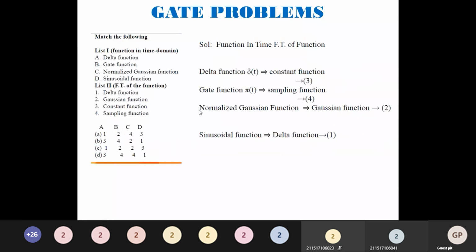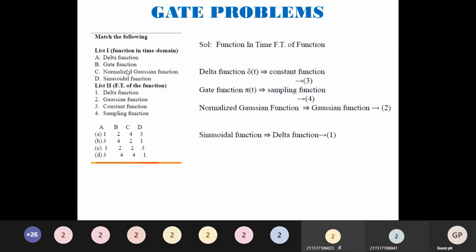Again, a match the following problem. First one, function in time domain. What is the function in frequency domain? Delta function, gate function, normalized Gaussian function, sinusoidal function. Always remember something. For delta function, the Fourier transform is constant. For the gate function, pi of t, it is the sampling function. Normalized Gaussian function, again we have seen in the previous gate problem: the Fourier transform is the Gaussian function itself. Sinusoidal function, the Fourier transform is delta function.